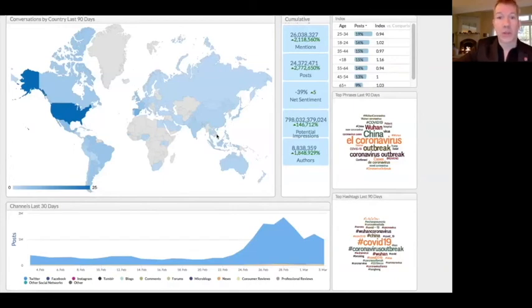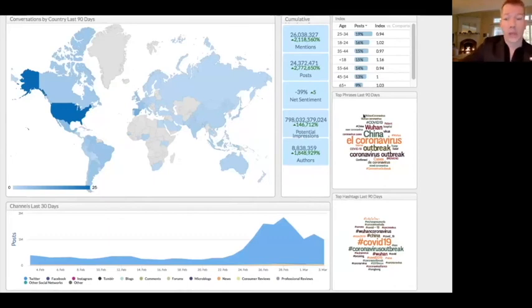This is a little bit of the background of what we see, so we can see the total number of mentions, posts, and net sentiment, potential impressions, we can see the authors, we can see data such as the top hashtags that are involved in the conversation, the trends at the bottom, the geographic location, even age demographics, and some of the top phrases. So if there is an adverse event that we're seeing a lot, it should pop up in those cloud tags.